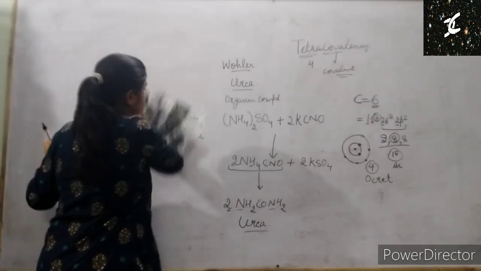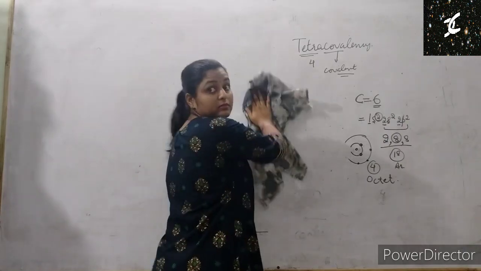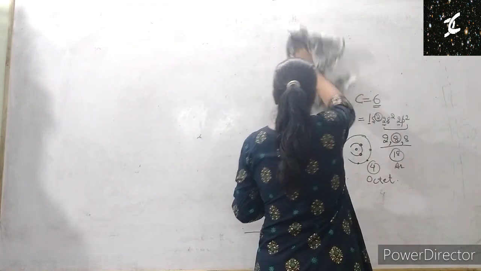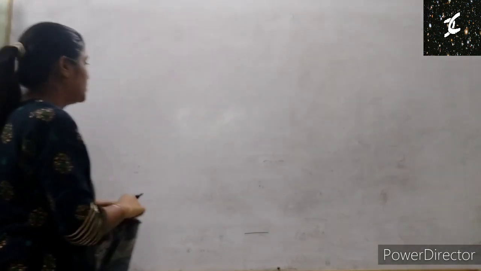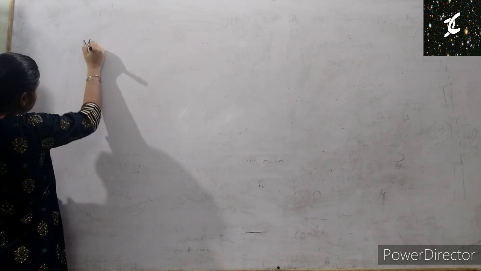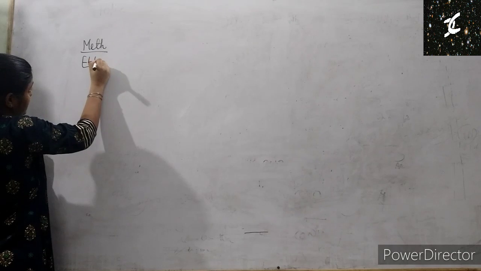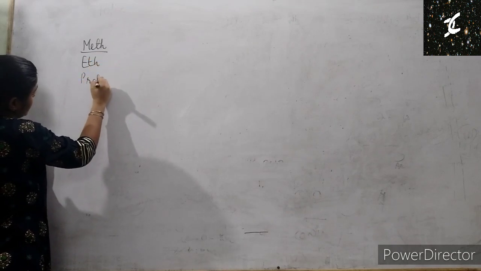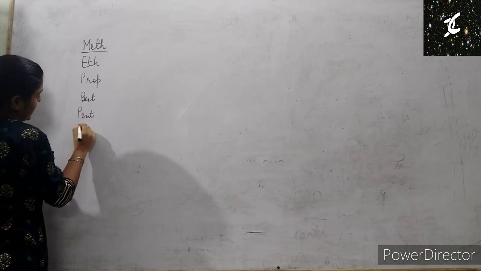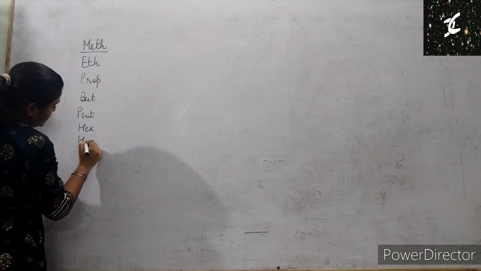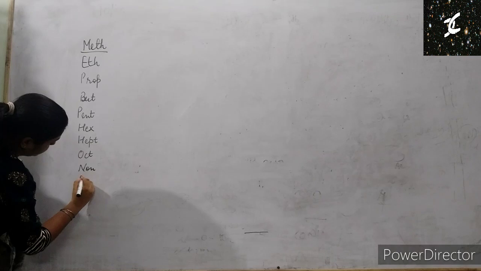Let us discuss further. Now to fill the configuration we have made: 1 carbon is meth, then eth, prop, but, pent, hex, hept, oct, non and dec.